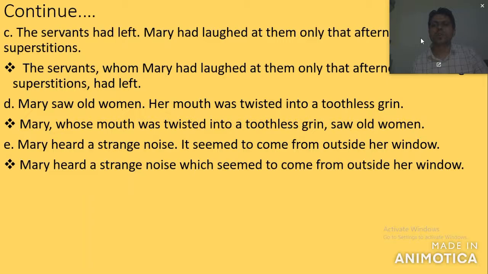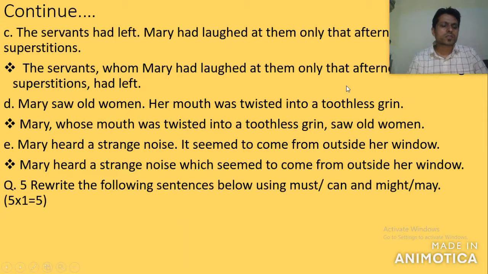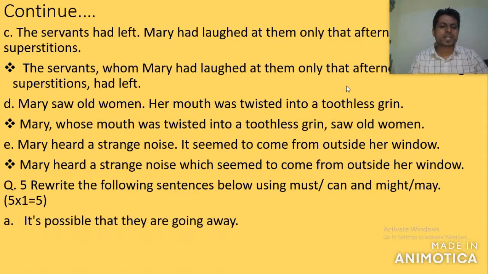Now next one, question 5. Rewrite the following sentences below using must, can, can't, might or may. Look here: it's possible that they are going away.